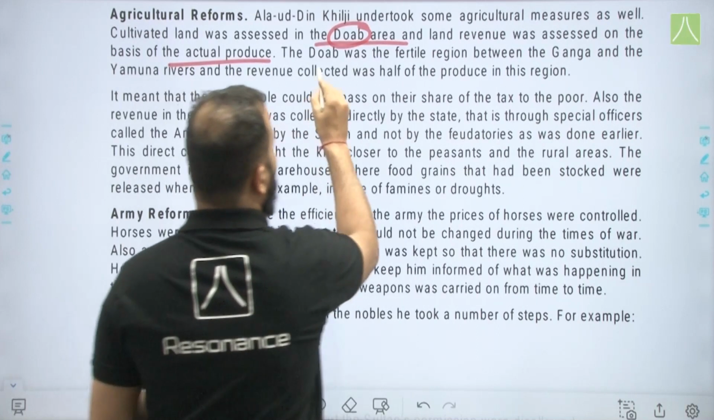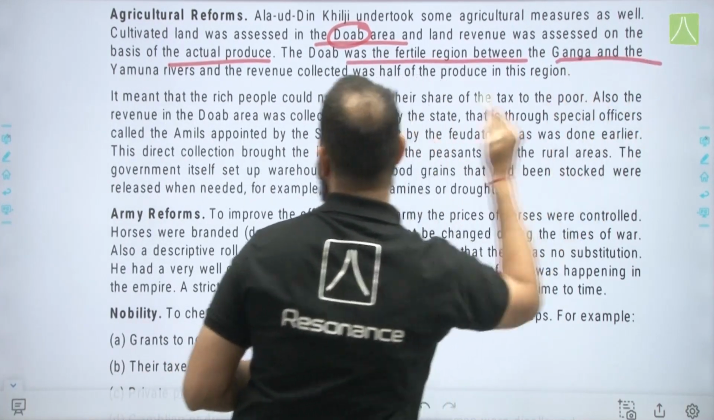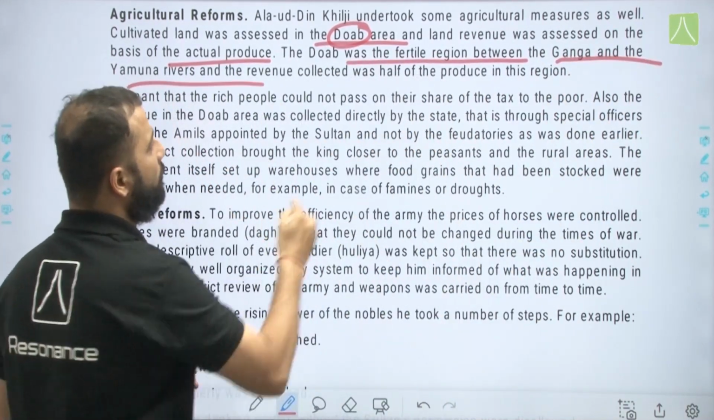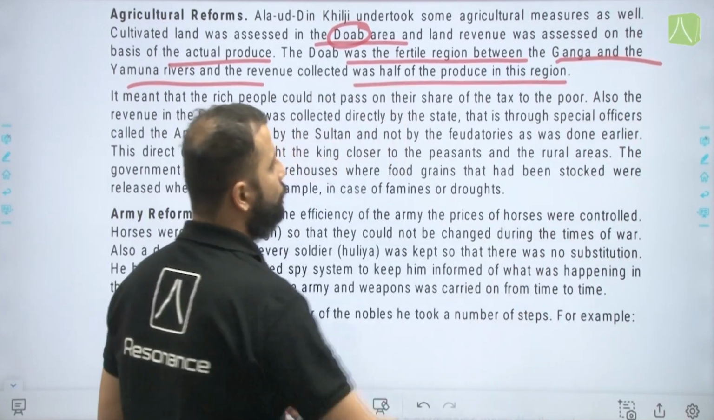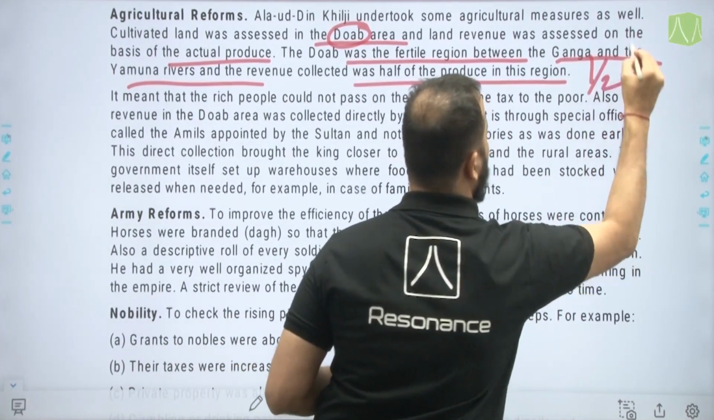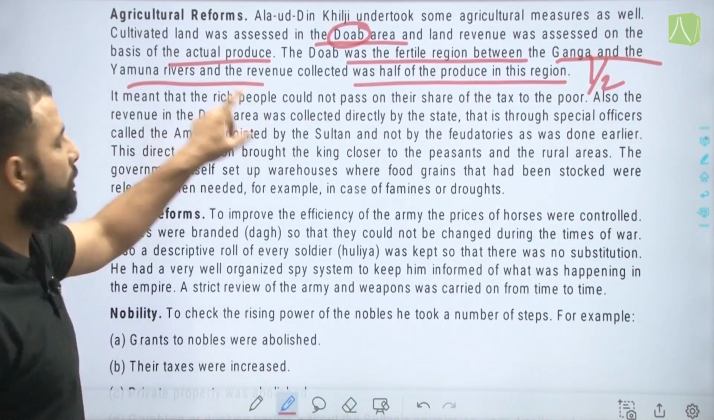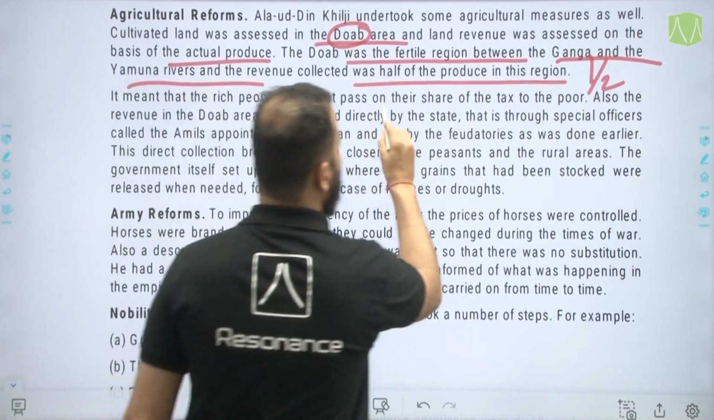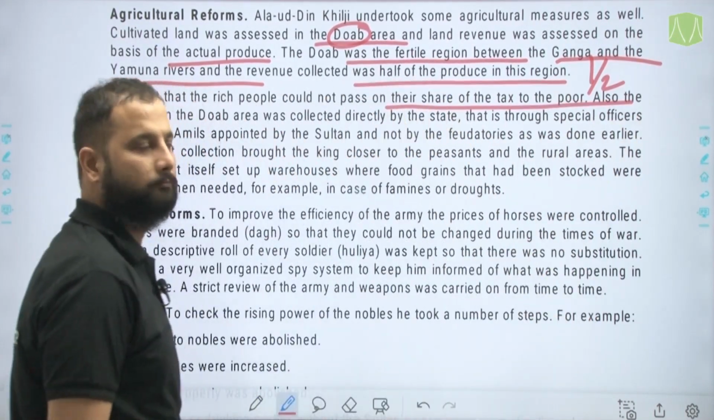The Doab was the fertile region between the Ganga and the Yamuna rivers, and the revenue collected was half of the produce in this region. So, revenue which was collected was half of what was produced. It meant that rich people could not pass on their share of the tax to the poor.